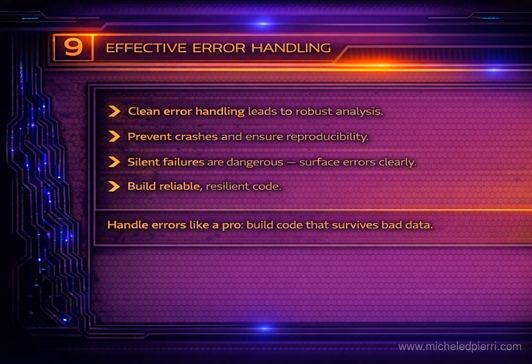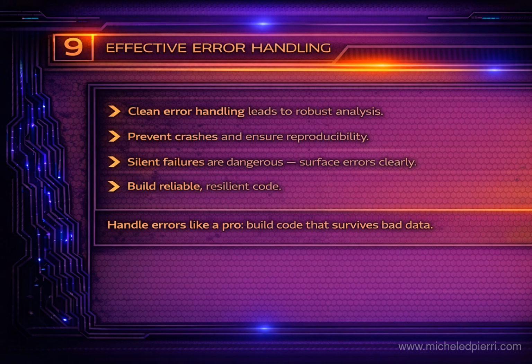And the biggest enemy is the silent failure. Crash is annoying, but it's honest, at least you know something broke. Silent failures are worse because they can produce clean-looking outputs that are wrong. That's why surfacing errors clearly matters. Validate assumptions, assert critical constraints, and when you catch exceptions, don't just swallow them. Record context and decide what the correct fallback behavior is.